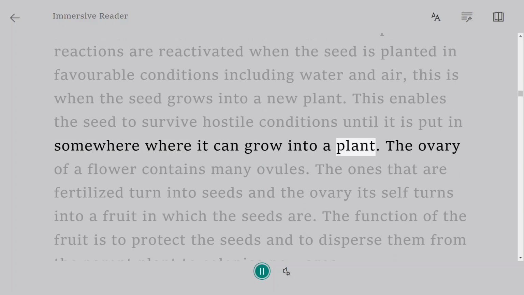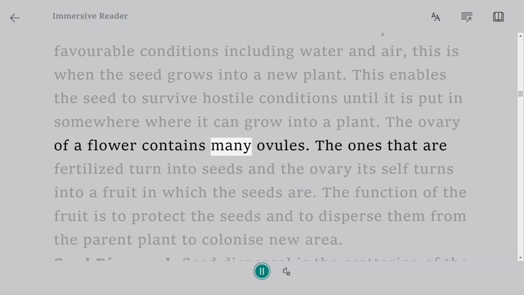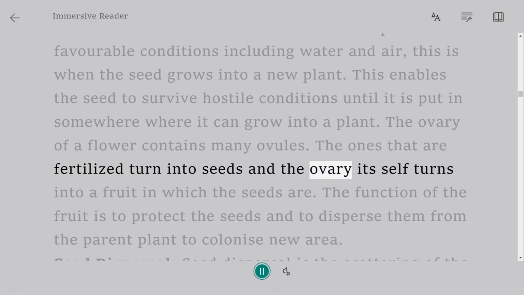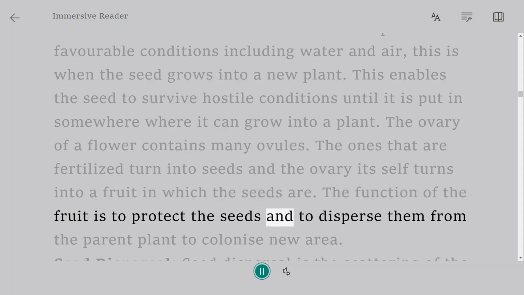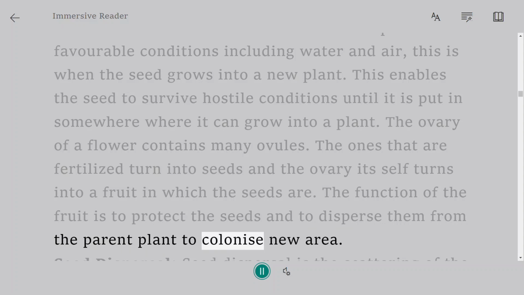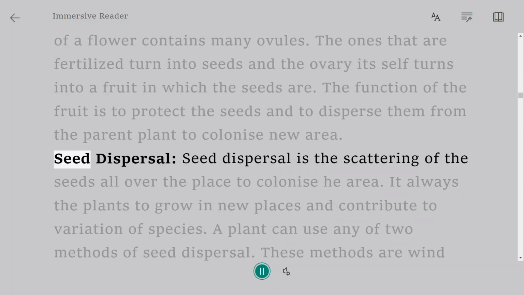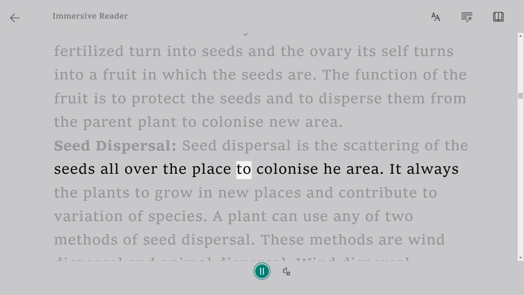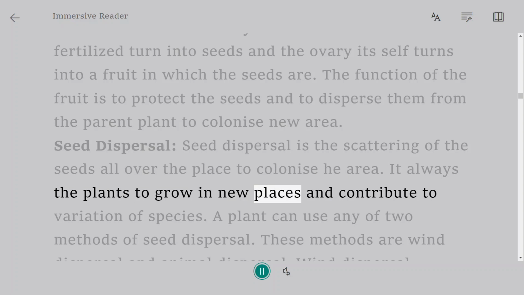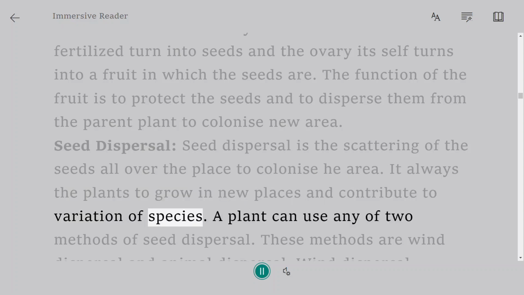The ovary of a flower contains many ovules. The ones that are fertilized turn into seeds, and the ovary itself turns into a fruit in which the seeds are. The function of the fruit is to protect the seeds and to disperse them from the parent plant to colonize new areas. Seed dispersal is the scattering of the seeds all over the place to colonize the area. It allows the plants to grow in new places and contribute to variation of species.